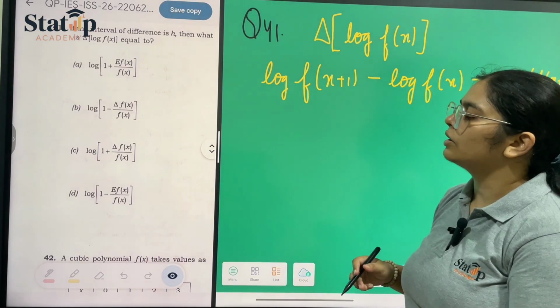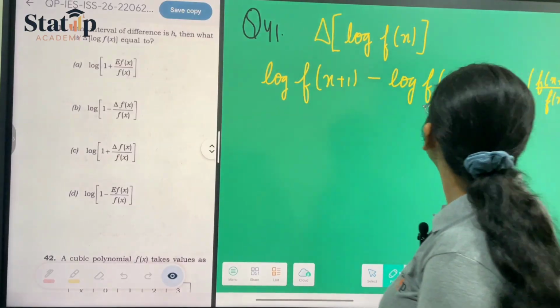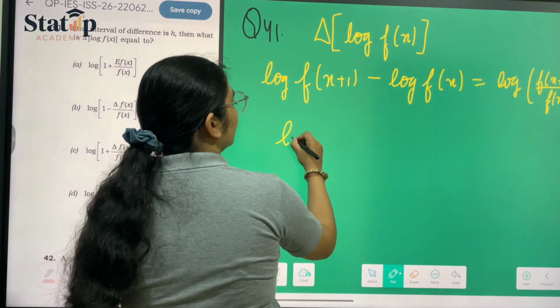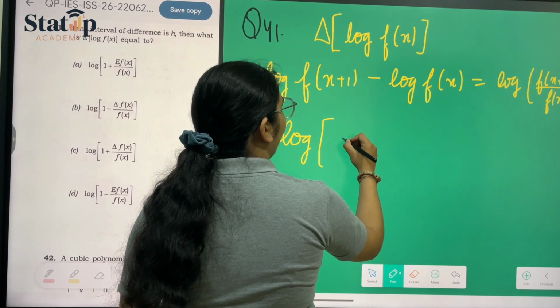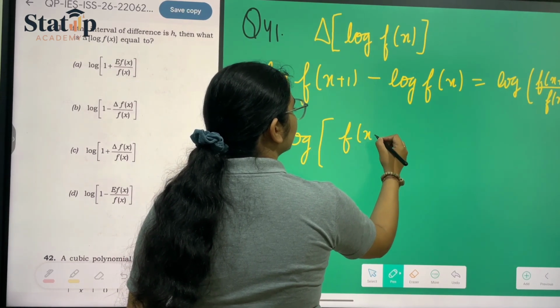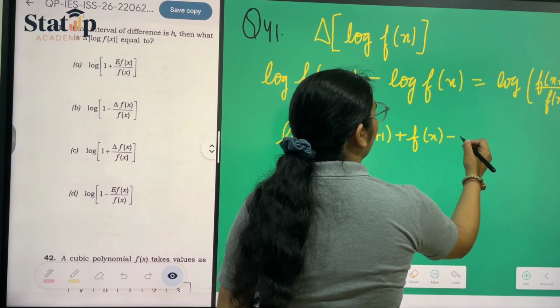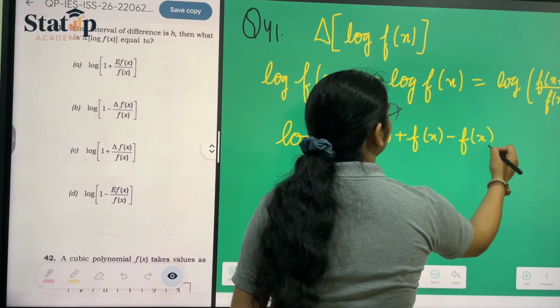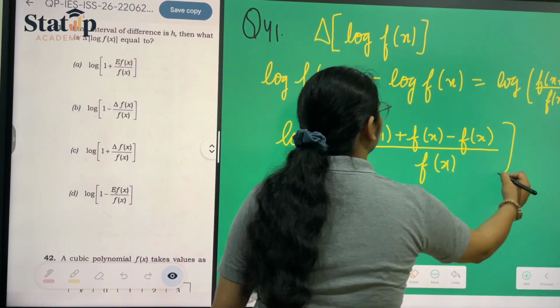Now we can also find the expression equal to this equation like that. Now we can write it like log of (f(x+1) plus fx minus fx) upon fx. I can write it like this, right?